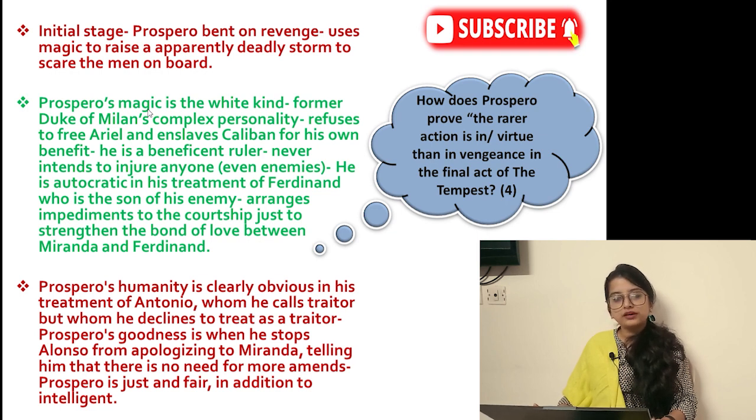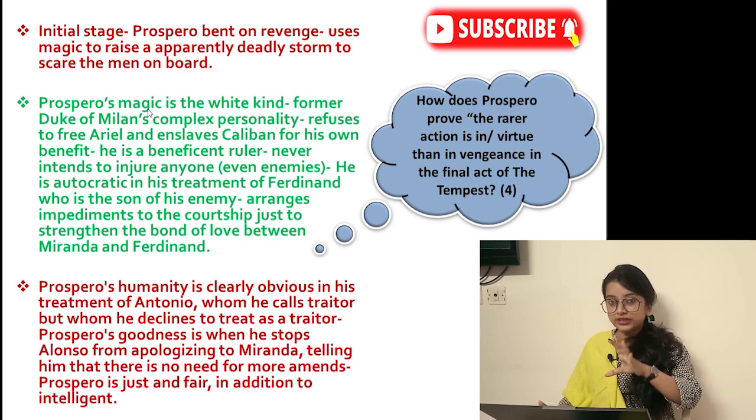In the initial stage, you can introduce your answer like this: that Prospero, bent on revenge, uses magic to raise an apparently deadly storm to scare the men on board. What do we see? In the initial stage, Prospero seems to be very cruel. He just wants to take revenge. He does anything and everything, uses spirits to punish.